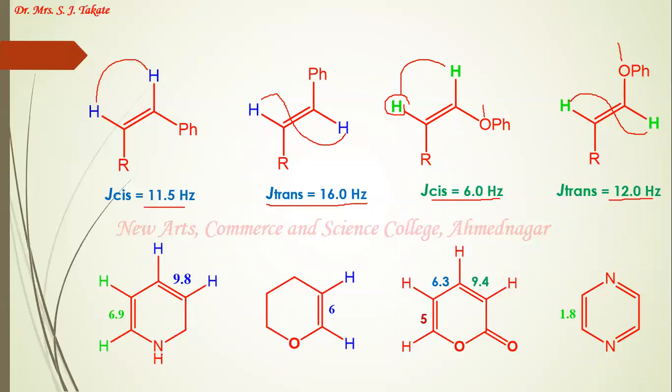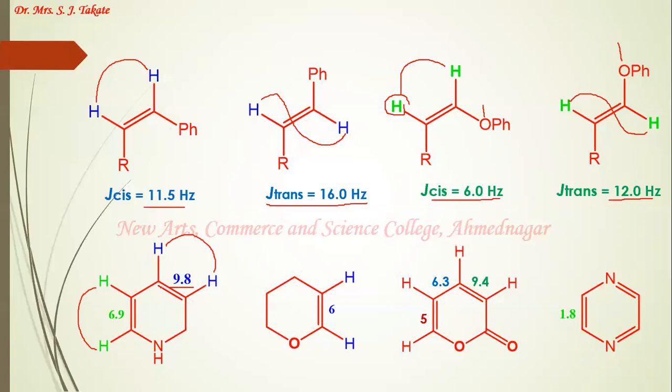Look at these examples here. These two blue protons, their coupling constant value is 9.8 hertz, and these two green protons, their coupling constant value is 6.9 hertz. Now if you look, these two green protons, this carbon atom is attached to nitrogen, an electronegative element, so the decrease is large.